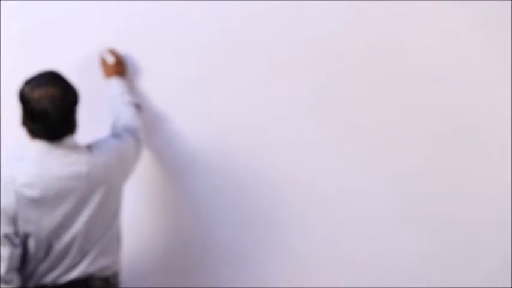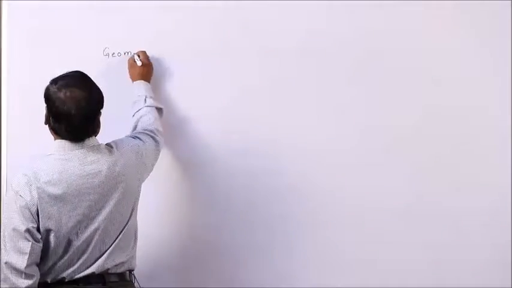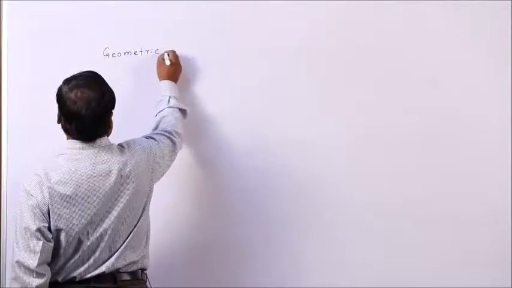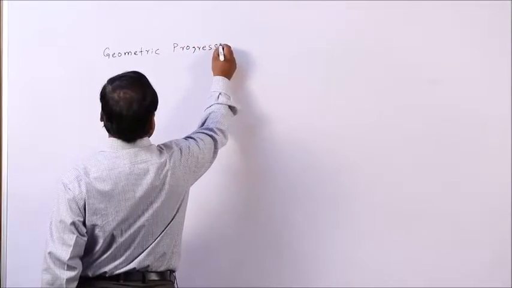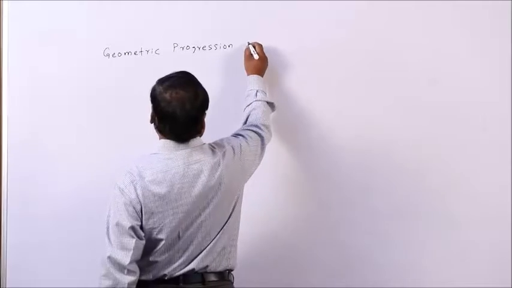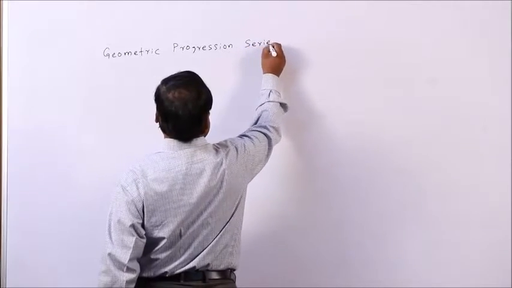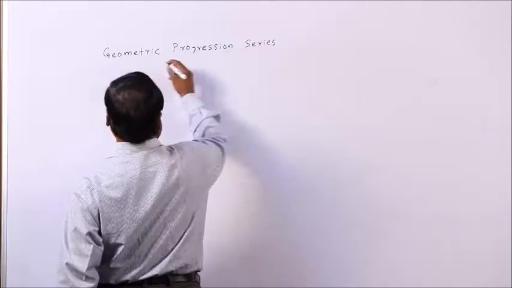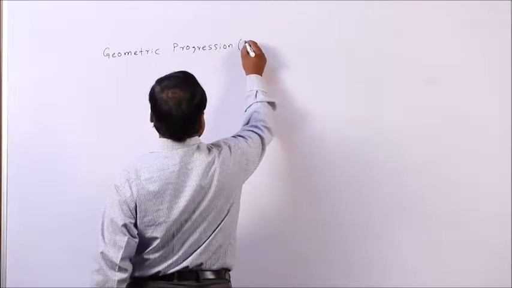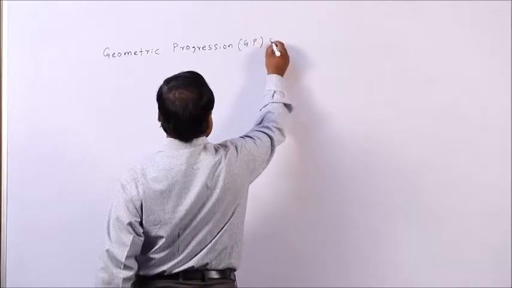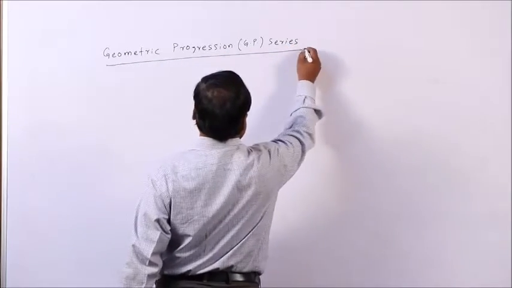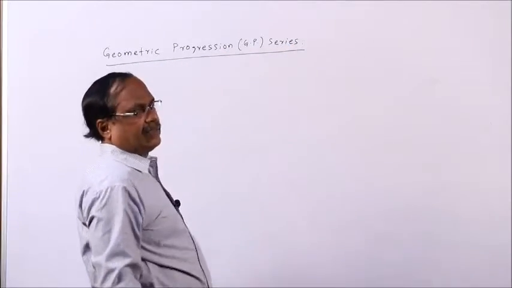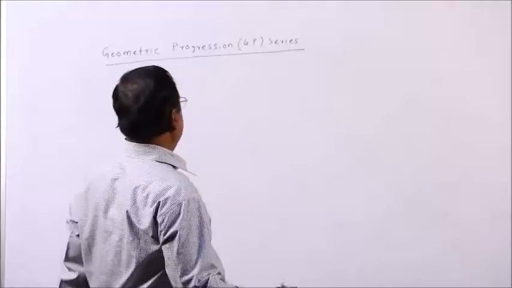Second one is geometric progression series, or you can use the word sequence, no problem. Do not confuse, if you add all the terms of a sequence, that forms a series.